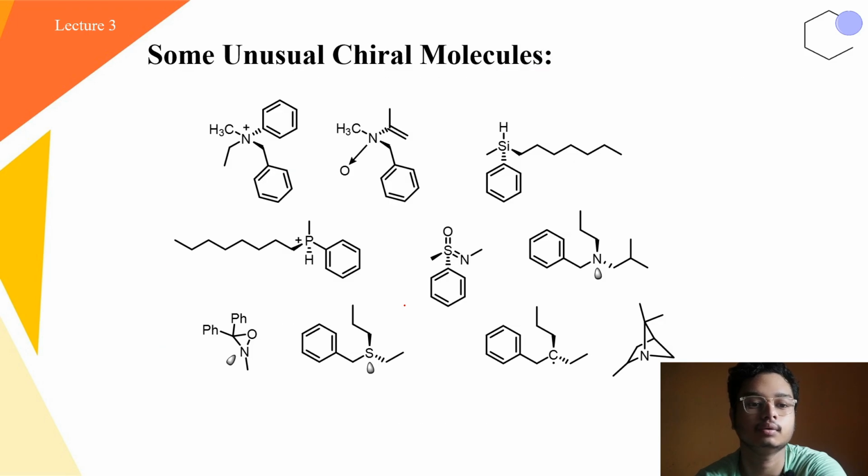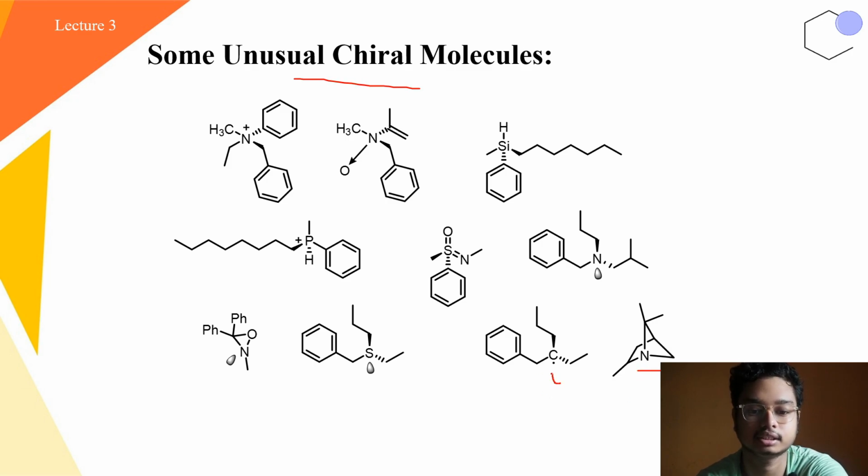Okay, now there are some unusual chiral molecules here. Usually quaternary amines show chirality because there is no chance of flipping or pyramidal inversion here. Okay, and the silylated, sulfonated and other kinds of compounds, and also the bridgehead nitrogen, which has no option to undergo pyramidal inversion, so it will be a chiral molecule.